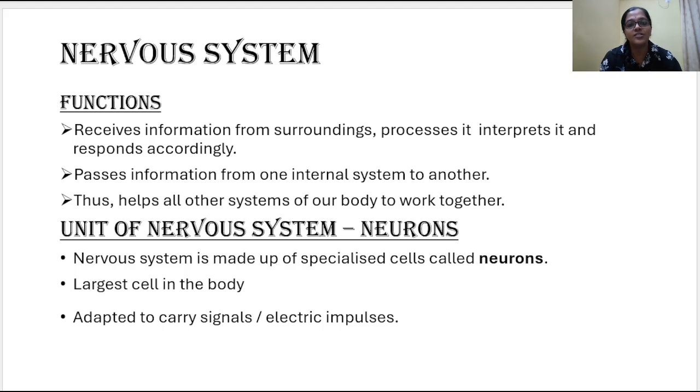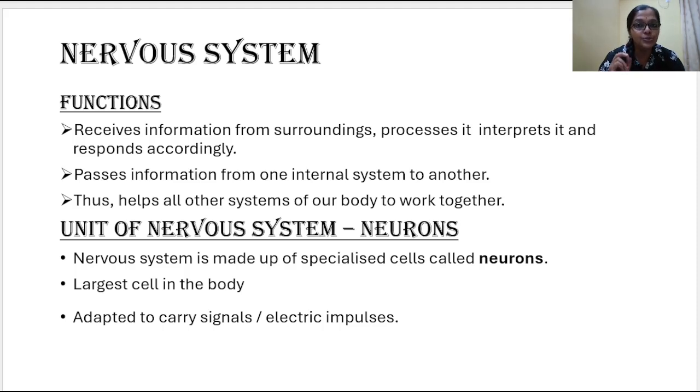Now moving to the nervous system. What are the functions of our nervous system? It will receive the information from the surroundings, interpret it and pass it further so that we can create a response to it. Passing the information from one system to another is the function of the nervous system. All the other systems in our body are working together only because of the nervous system, right?